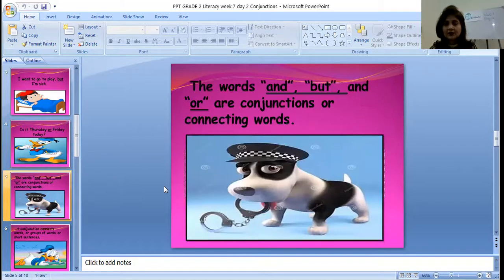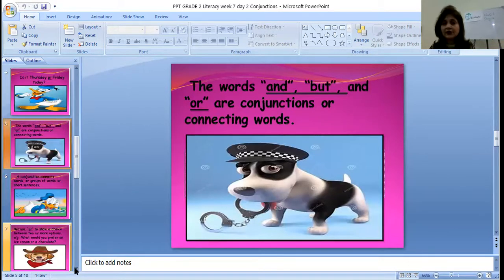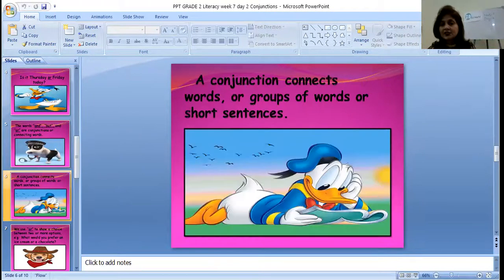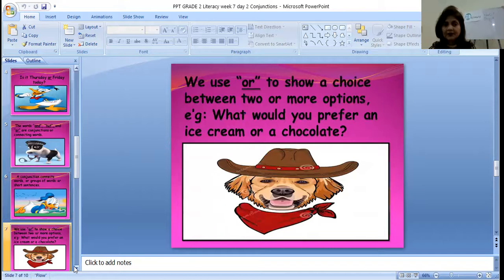Now the next one. So it means that the words and, but, or are conjunctions, or we call them connecting words, since they are connecting the sentences. You saw in the first sentence how it was connecting the other sentence, right? So these were the three different conjunction words that I've shown you, right? Now, a conjunction connects words or groups of words or short sentences. It connects words or groups of words or short sentences, like you have seen in the picture that I showed you.